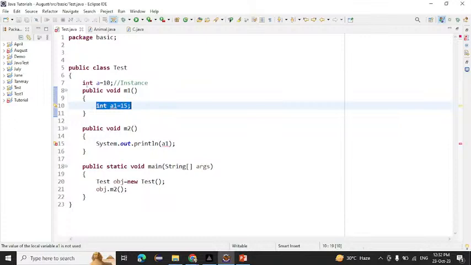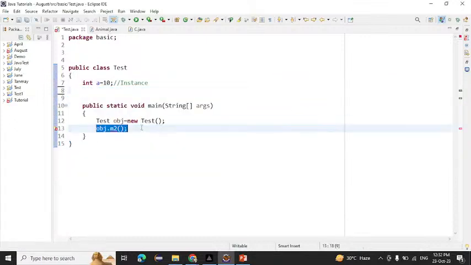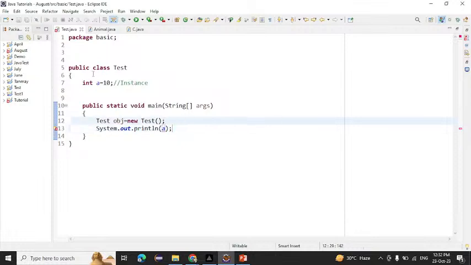Suppose here this one is the variable. I am removing all these things now. And suppose now I want to print here system.out, and here I want to print a. Can we print this one? See here, this a I am printing inside the main method. Can we print that?